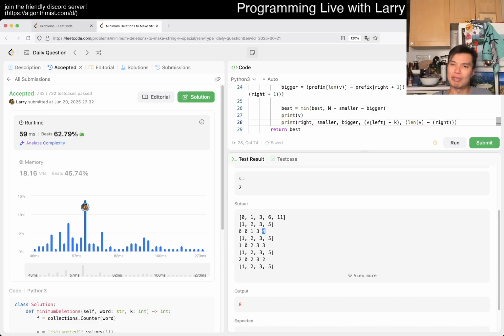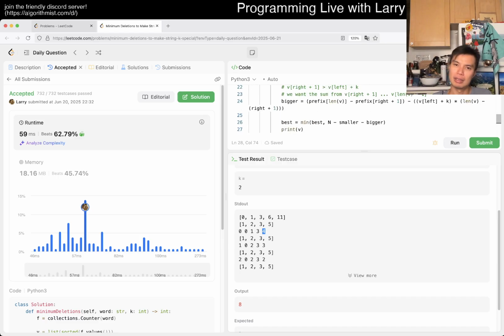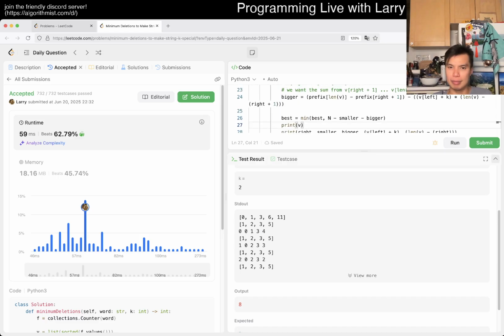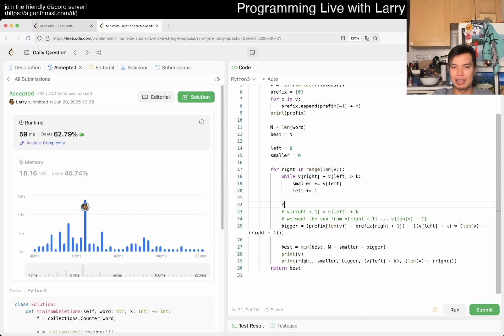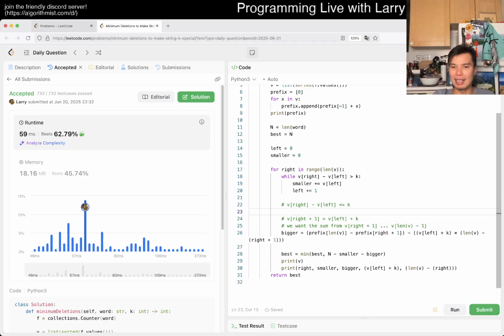Oh, I see. My right is not correct. I think the idea, because here there's this. So this is why you have to check your invariants. The invariant here is that v sub right, and I was wrong on this, just to be clear, v sub left is equal to, but that does not mean that v sub right, the following line, really, right?